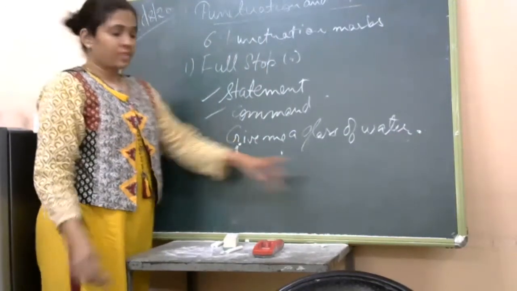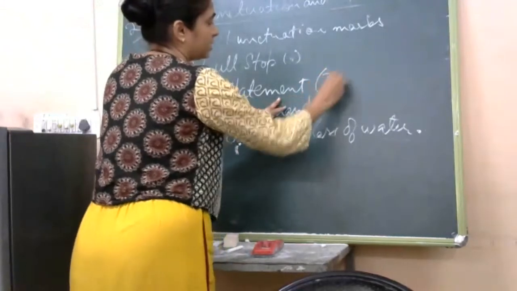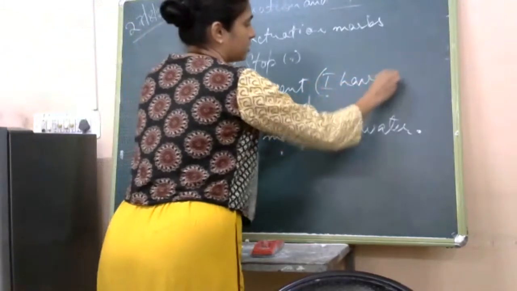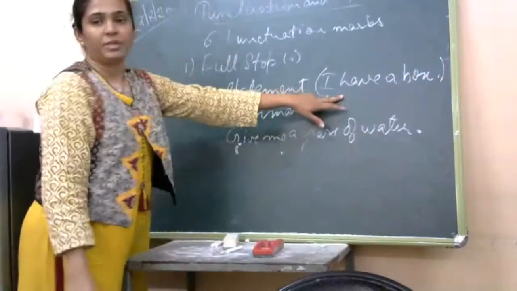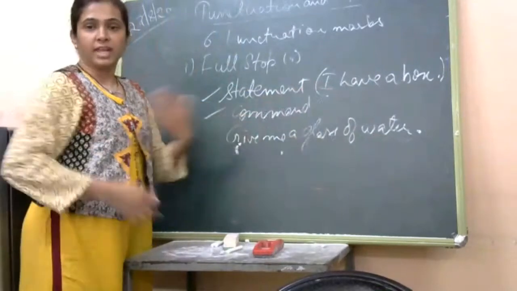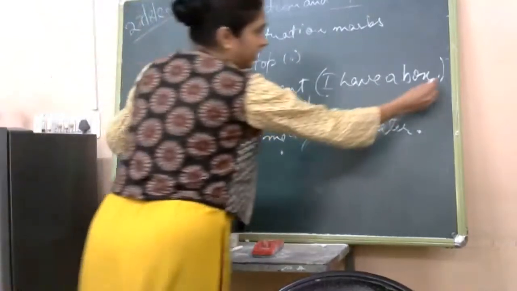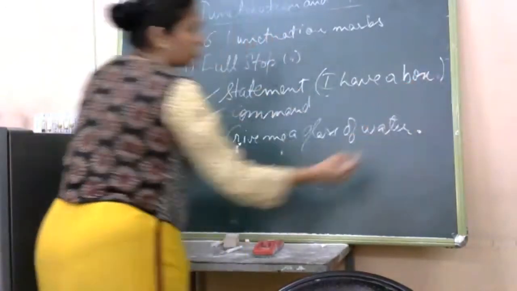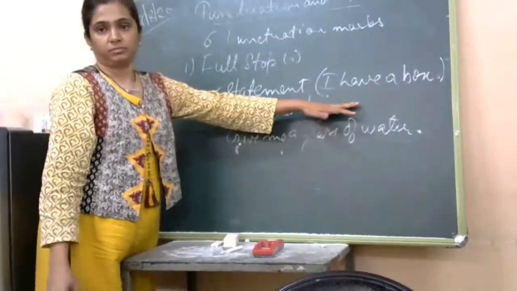Is it clear? And a statement sentence, you also can give the example yourself. For example, I have a box. It's a statement sentence in which we are only stating something. At the end of this sentence also, we have used a full stop to show its completion.